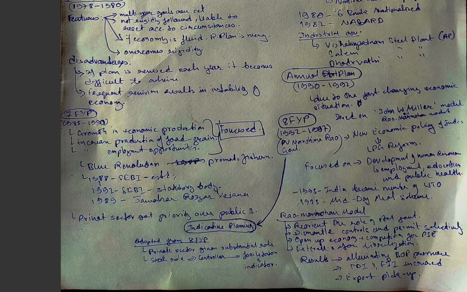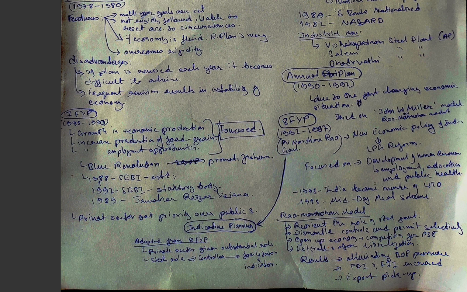During the seventh 5-year plan, the Blue Revolution was also launched for the promotion of fisheries, and in 1988 SEBI was established, but in 1992 SEBI was conferred statutory status, and in 1989 Jawahar Rozgar Yojana was also launched. After that, the private sector got priority over the public sector.